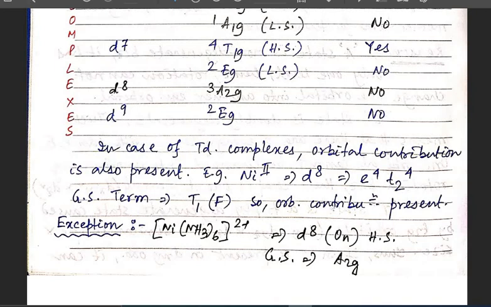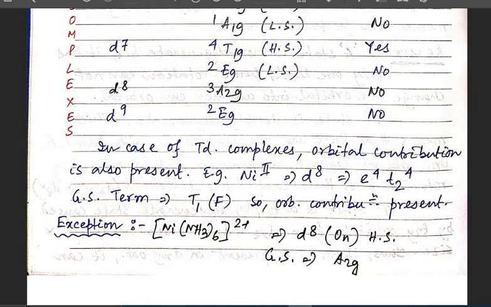So in case of this type of complex, the [Ni(NH3)6]2+, the ground state term is A2g. Okay, so in that case obviously the orbital contribution should not be there.